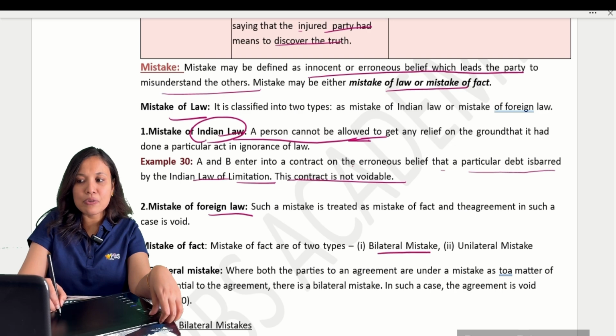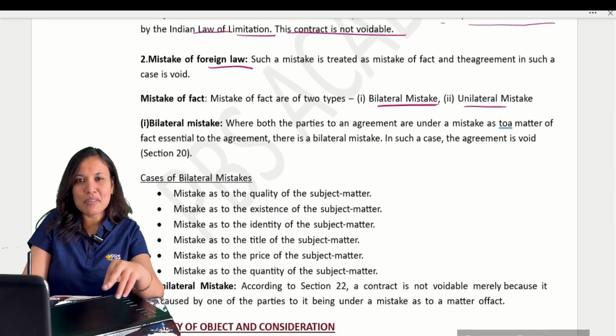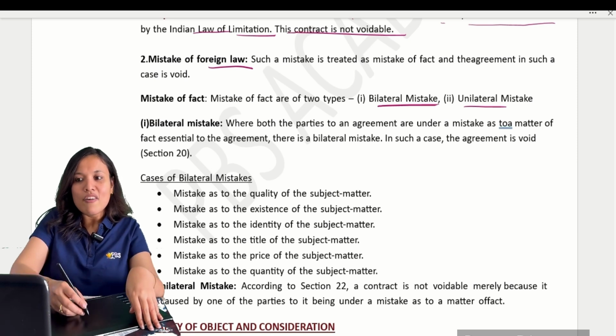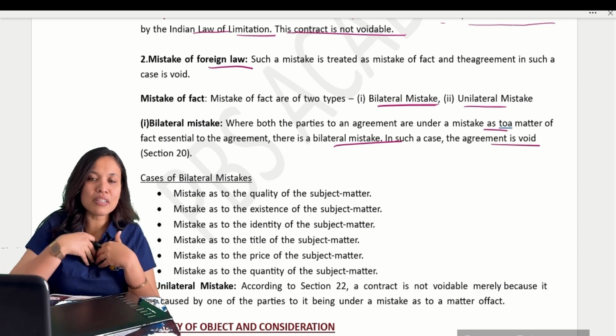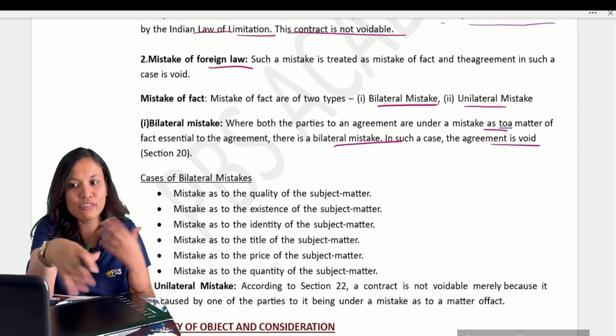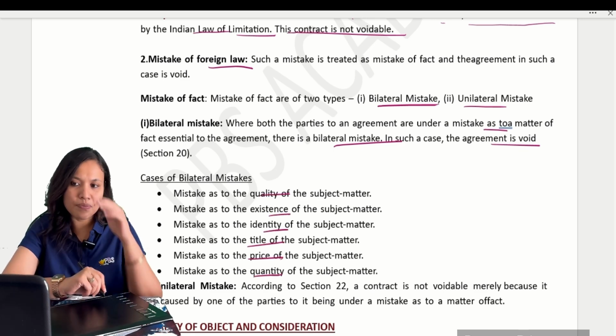Mistakes are again of two types, bilateral mistake and unilateral. Bi means two-sided mistake, uni means one-sided mistake. When both the parties are under a mistake as to a matter, then it is bilateral. Such agreements will be void because you misunderstood, he also misunderstood, both of you. It can be about quality of subject matter, existence, identity, title, price, quantity, whatever.